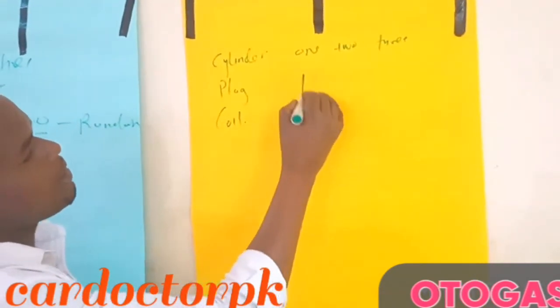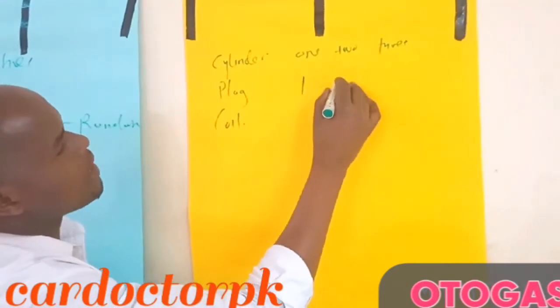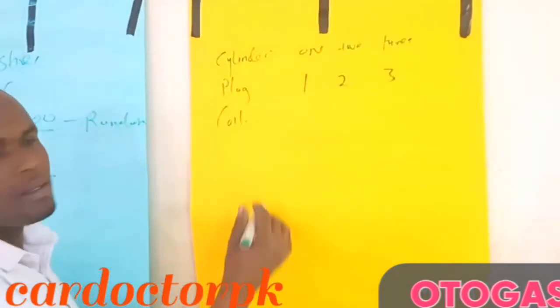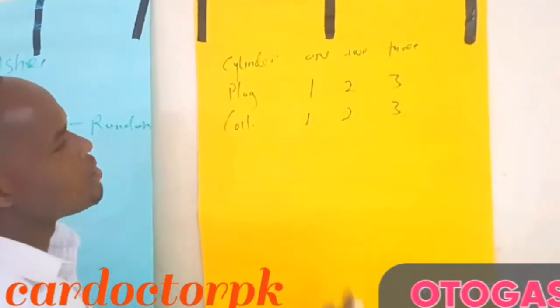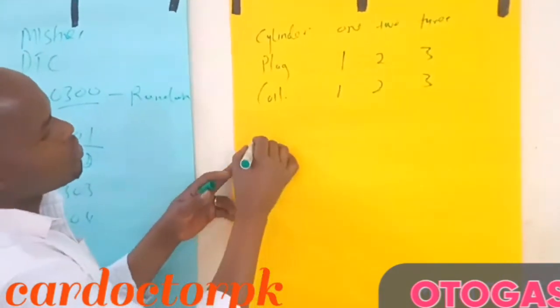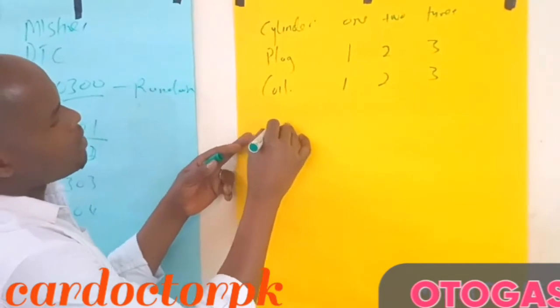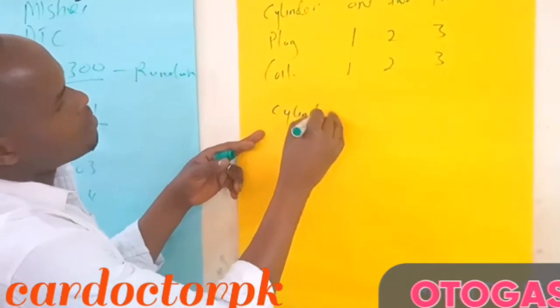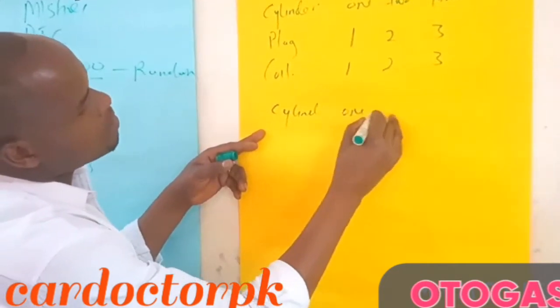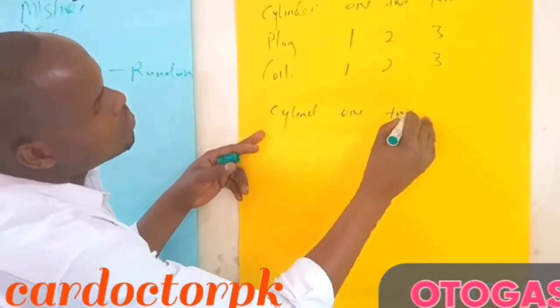So we have plug 1, plug 2, and plug 3, and coil 1, coil 2, and coil 3.